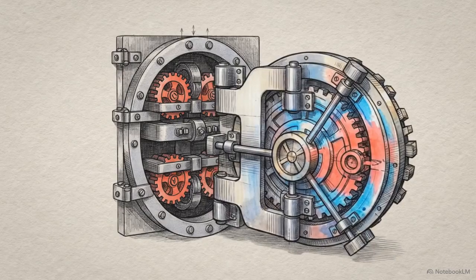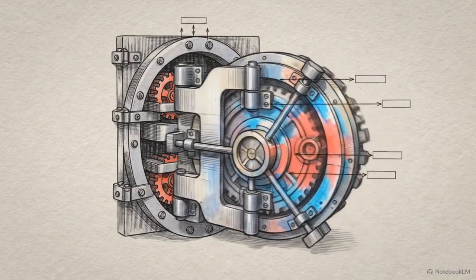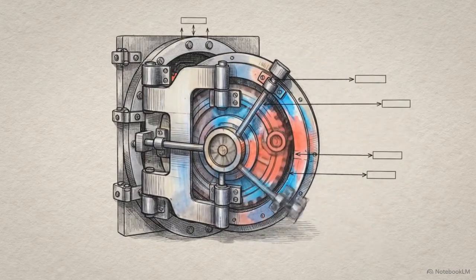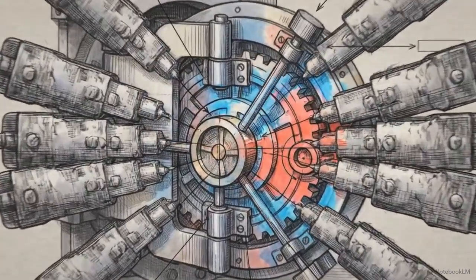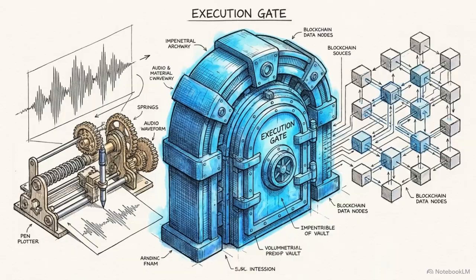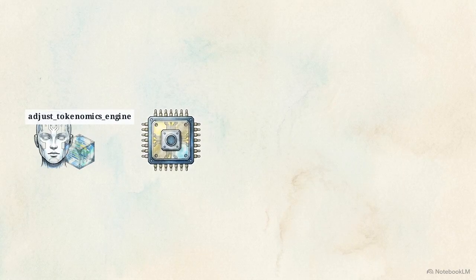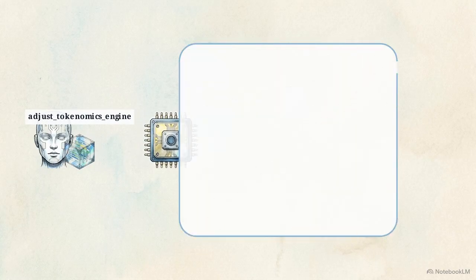Transitioning from verbal output to systemic action requires even stricter security. If a compromised agent attempts unauthorized tokenomic adjustments, the entire network is exposed. This risk necessitates Gate 2, the execution gate. This layer protects all on-chain state changes initiated by the voice agent. When the agent invokes an operational tool call, the request is immediately intercepted by the Rust orchestrator and injected into an isolated, trusted execution environment.